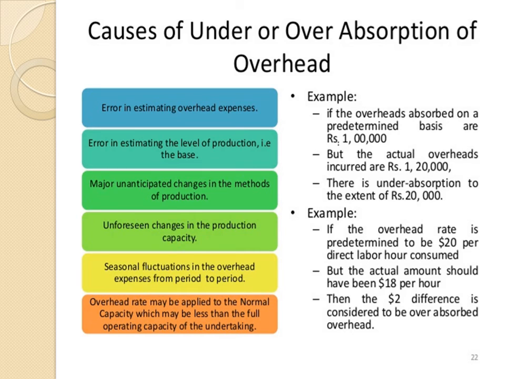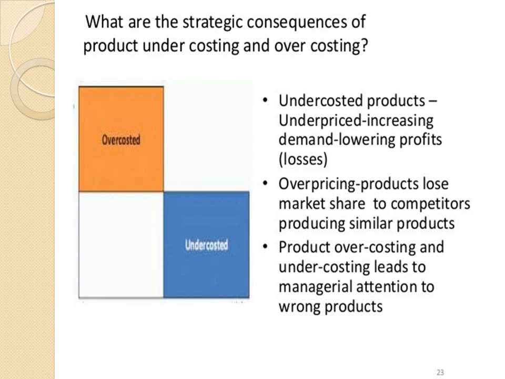So these are the various causes we have seen: unforeseen changes in the production capacity, seasonal fluctuations, and the overhead rate may be applied to the normal capacity, which may be less than the full operating capacity. So this is the case of under and over absorption. What are the strategic consequences? Product under costing and over costing.